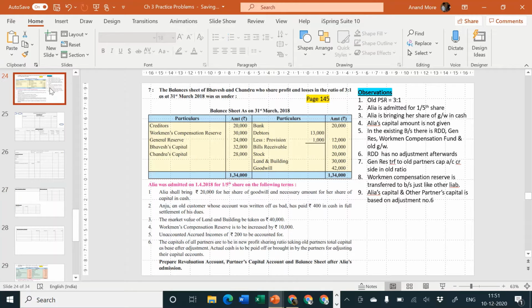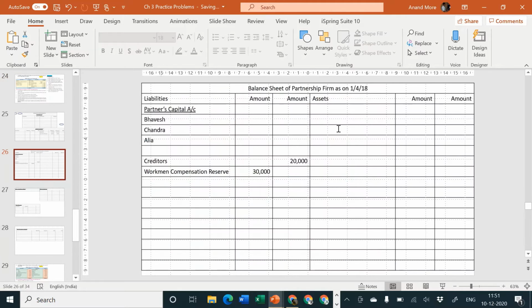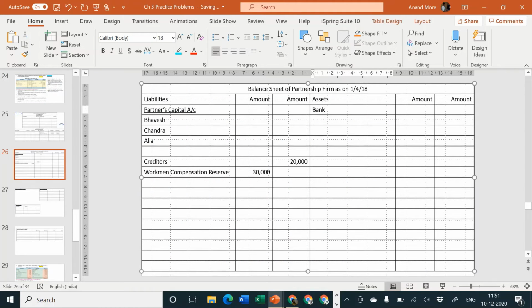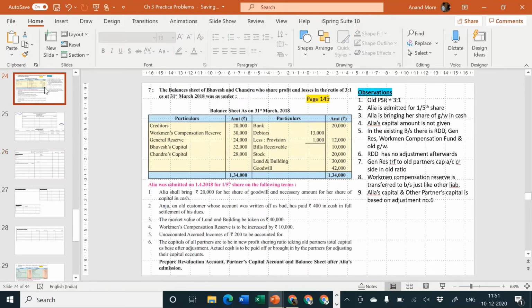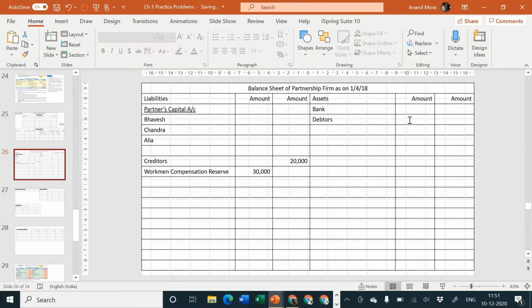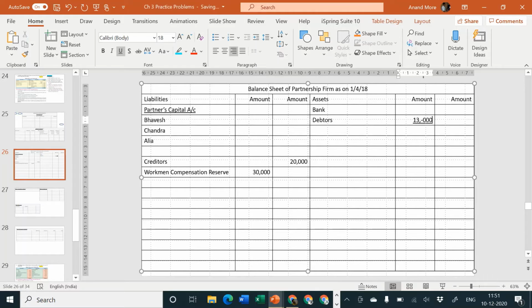Debtors 13,000 less provision 1,000, outer column 12,000. There is no adjustment in relation to these debtors. So I can specify first of all bank amount column pending, then debtors. The current amount of debtors is rupees how much? 13,000, and current amount of RDD is 1,000. So I'll write here 13,000 and 1,000. Because there is no adjustment of RDD, that's why I am taking it as it is. So outer column will be 12,000.